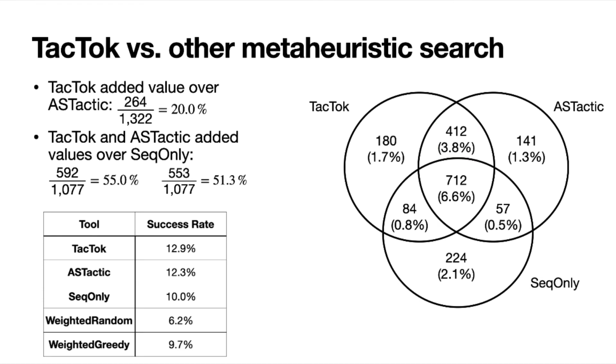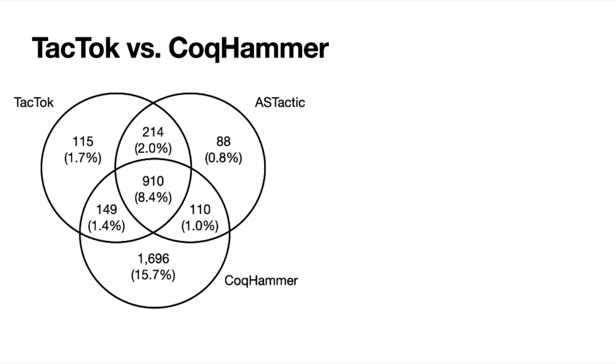We also look at the WeightedRandom and WeightedGreedy tools, which consider the frequencies of the tactics in the training set. These tools also underperform TacTok, with success rates of 6.2 and 9.7%. We now compare TacTok to CoqHammer.